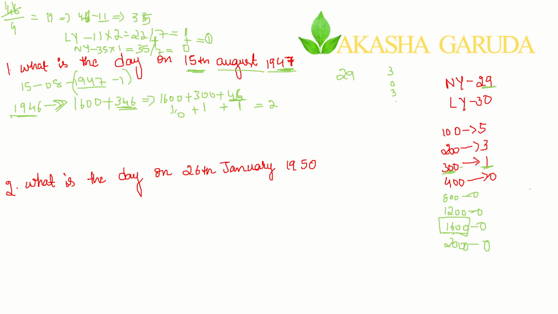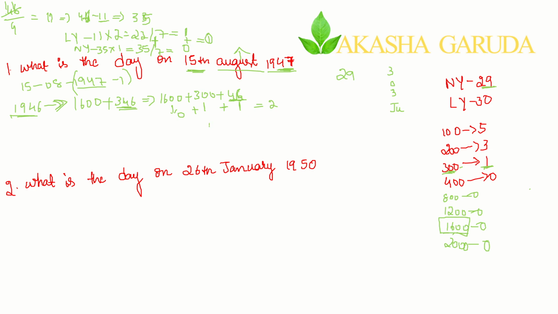Likewise, calculate till not August, go 1 month back. Till July you calculate. So if you are calculating till the month of July, what answer you will get?